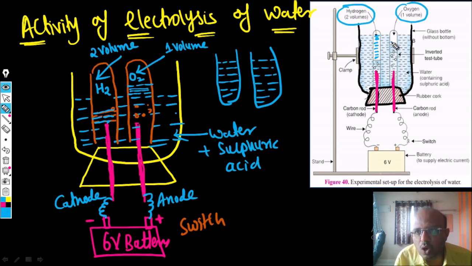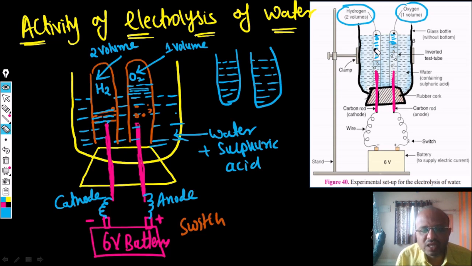If you see the oxygen gas, there is a little space. It is half of the hydrogen. If the hydrogen gas is, suppose, 50 grams, then the oxygen will be how many grams? 25 grams. That is why the hydrogen gas will be double and the oxygen gas will be half.